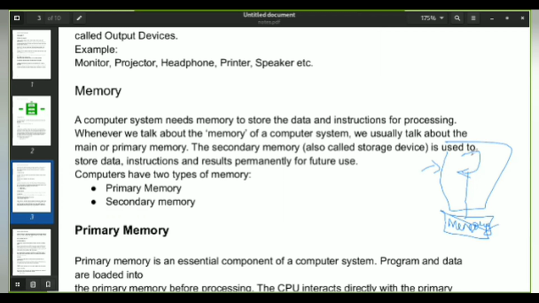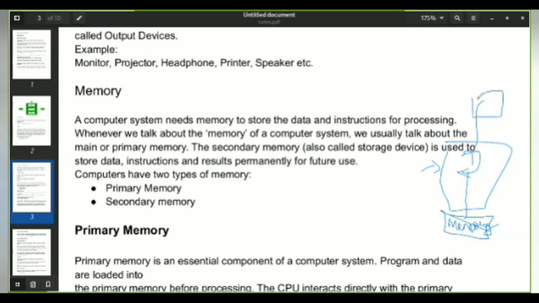Now whatever data or instructions the input had provided, which got processed through the CPU, gets saved into a memory. A computer system needs memory just to store the data and instructions which are processed. Basically this is of two types. The first type is primary memory, and the second is secondary memory. Talking about primary memory, take this example again. The data is being processed. Do you think you need an external device to store this processed data?